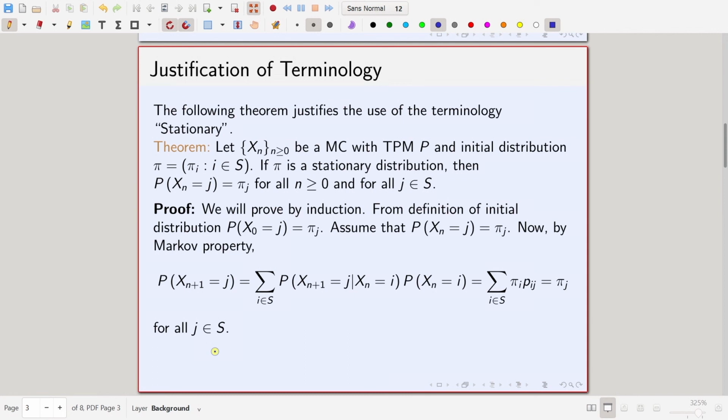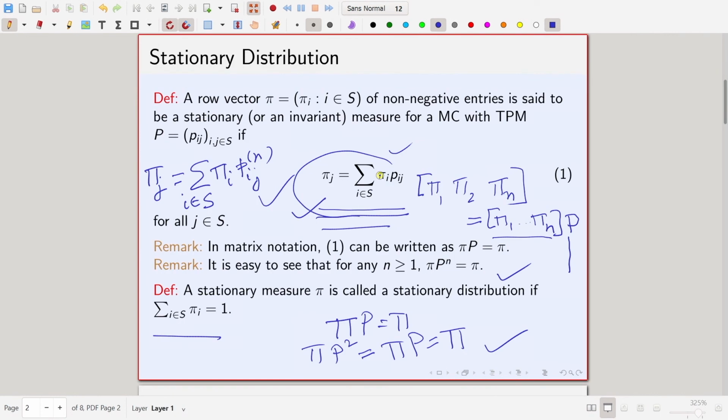Now, since this is an initial distribution, it is a probability mass function, so all entries are non-negative and the sum is equal to 1. So, when you say that pi is a stationary distribution, what you mean is that it also satisfies the condition that pi_j equal to the sum over i in S of pi_i P_ij, or in other words pi P equal to pi.